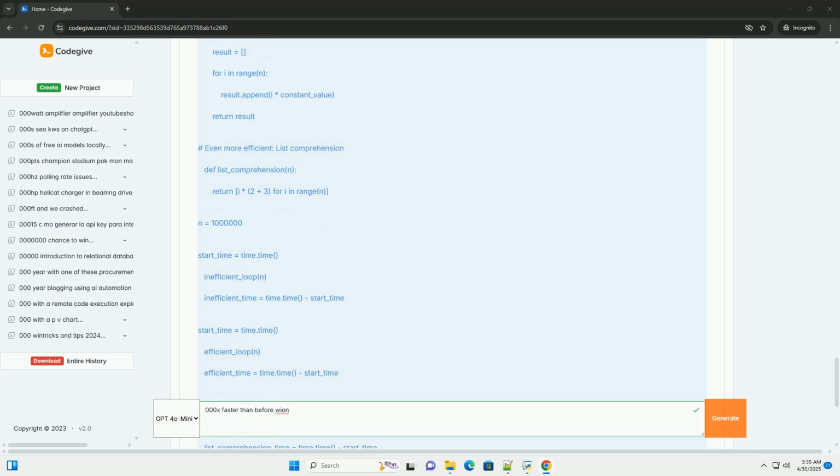4. Iterate. Continue profiling and optimizing until you achieve the desired performance. Performance optimization is an ongoing process. As your code evolves and your hardware changes, you may need to revisit your optimizations.